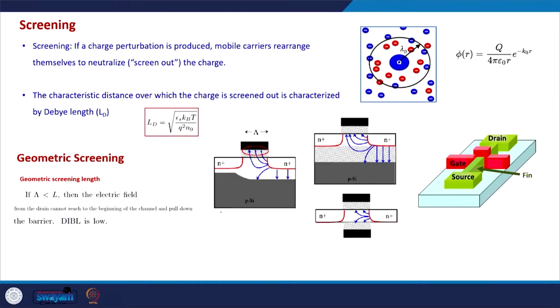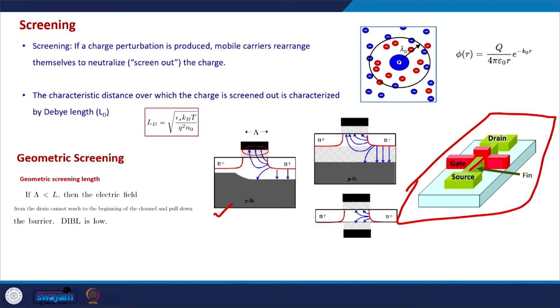In order to achieve this nowadays, and some of you might be aware of this, instead of using these planar MOSFET structures, in nano MOSFETs these kinds of structures are being used, and these are known as FinFETs. The basic principle is almost the same. Here we have a channel between the source and the drain.